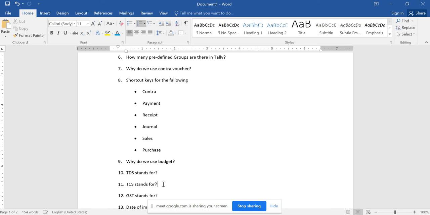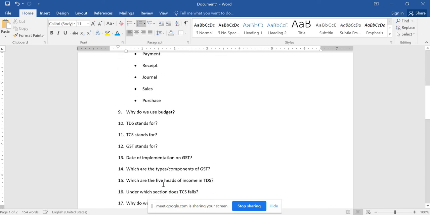As I have explained, TCS is applied for alcoholic liquor for human consumption, toll collections, iron ore mining, when you purchase gold bullion, when you purchase luxury cars, and also forest products. It might be timber, tendu leaves, or sandalwood.